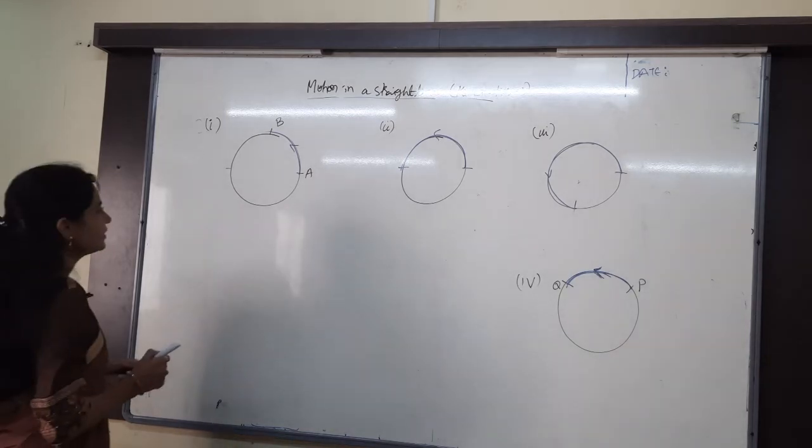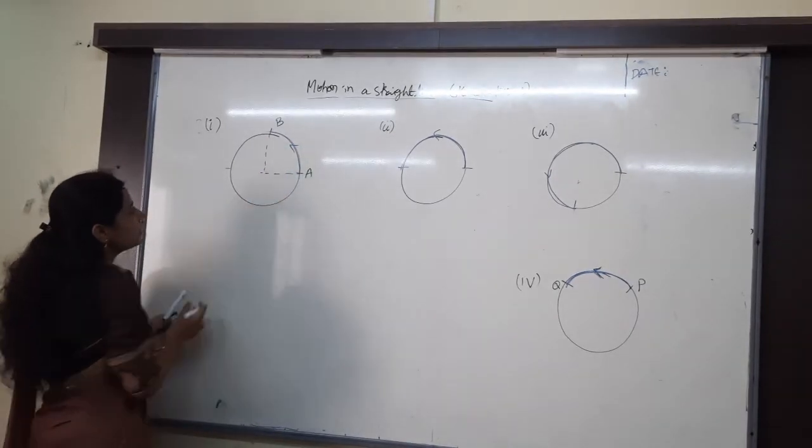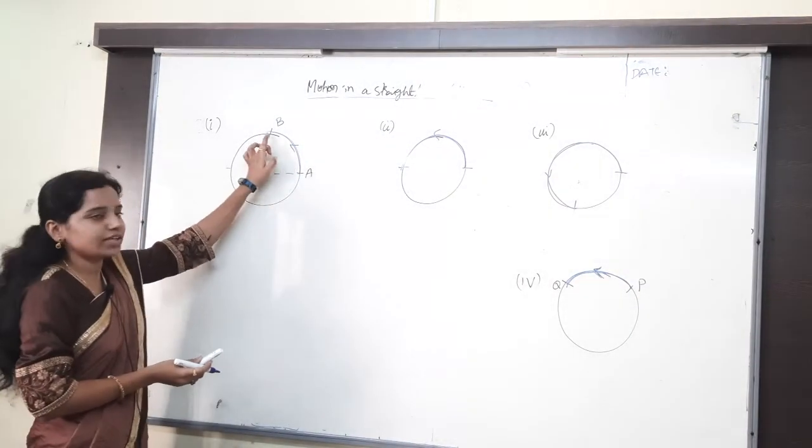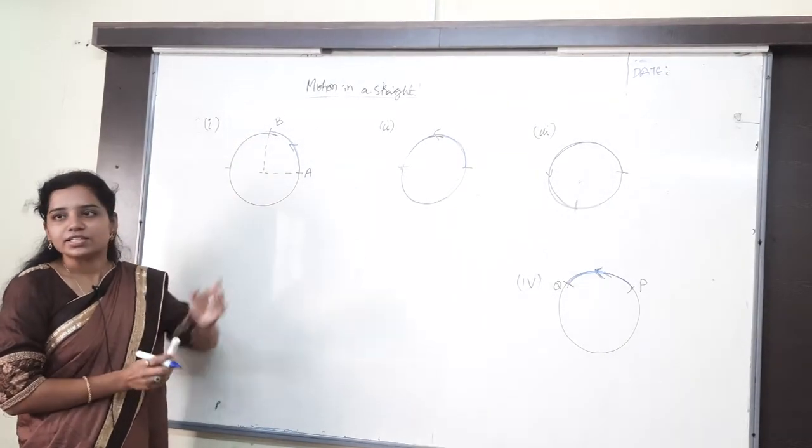Right. So almost everybody did it correctly. A body is moving from where to where? First question, A to B. A to B, nothing but how much of the circle is it covering? 1/4 of the circle. Okay.